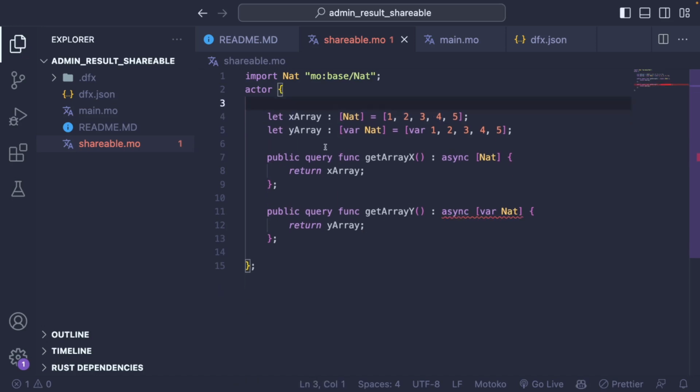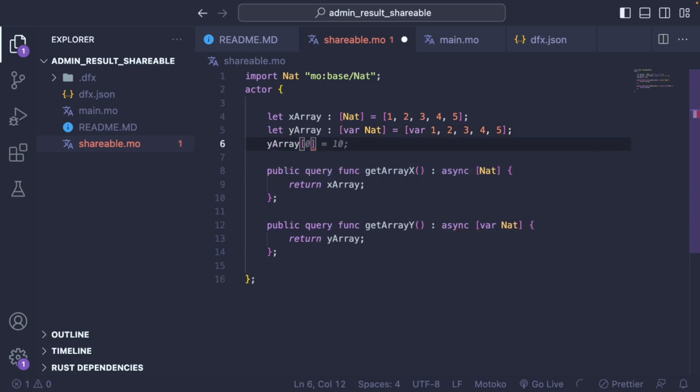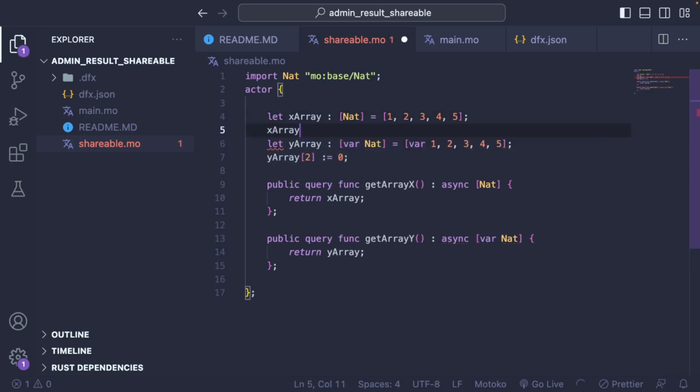So the first one is the X array, which is an immutable array with natural numbers. And the Y array is constituted of mutable variables. So you define it like this. This is the syntax. So what it means is that we can do something like this for Y. We can take an index, so let's say the number 2, and we can replace this with 0, for example. So this is what's possible with Y. This is not possible with X. If we try, it's going to say that we expected a mutable target.